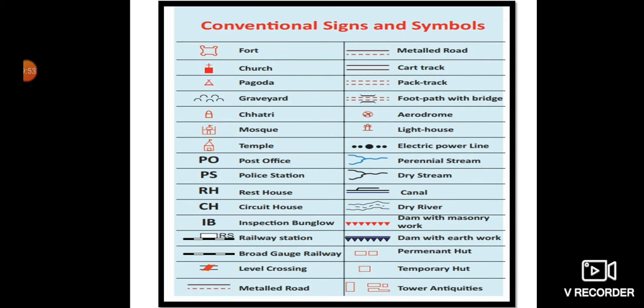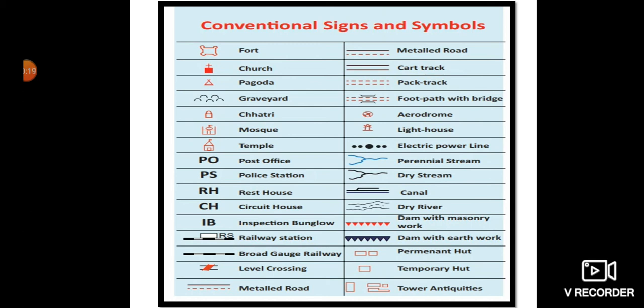Throughout the world, these symbols are used the same. According to the international agreement, symbols also follow a common color code. We cannot change even their color code. For example, blue is used for representing water bodies.